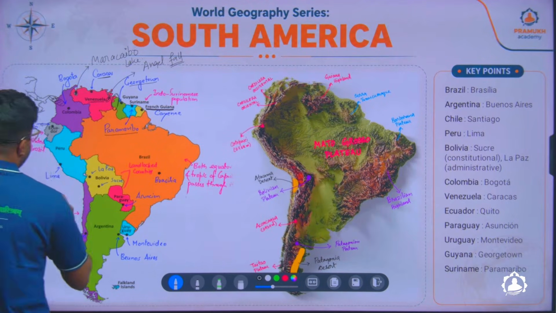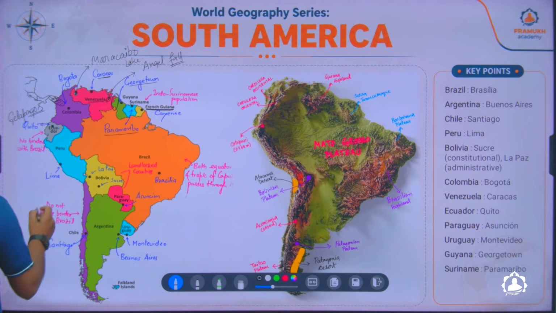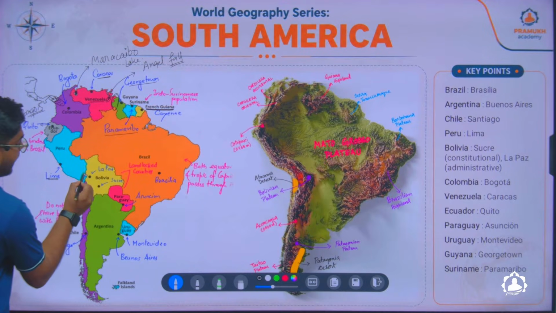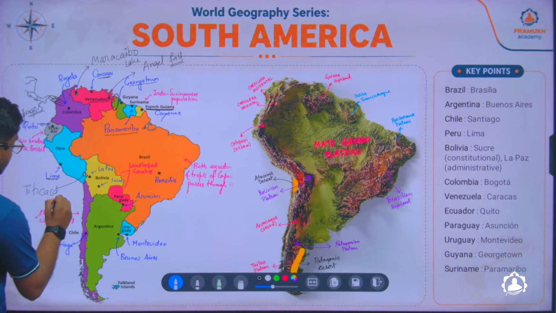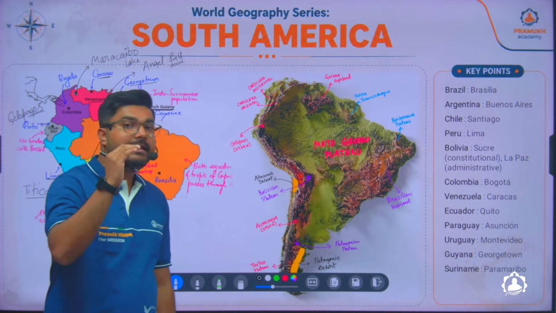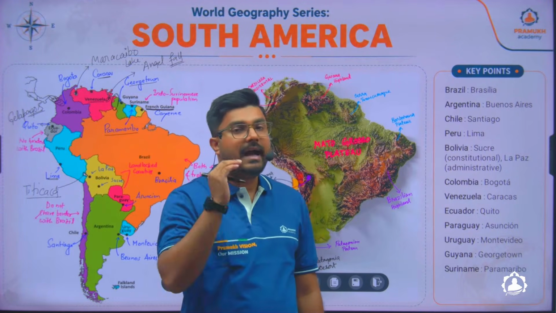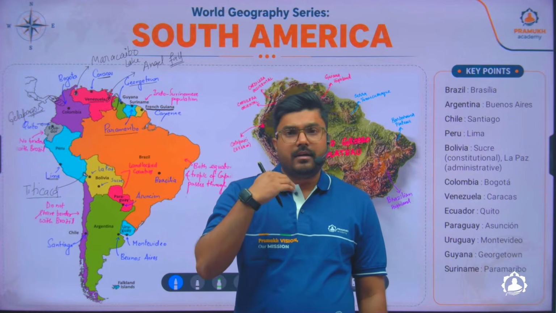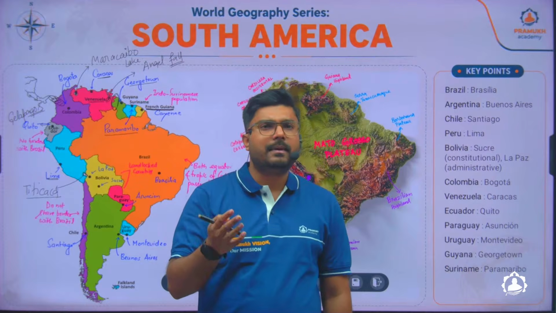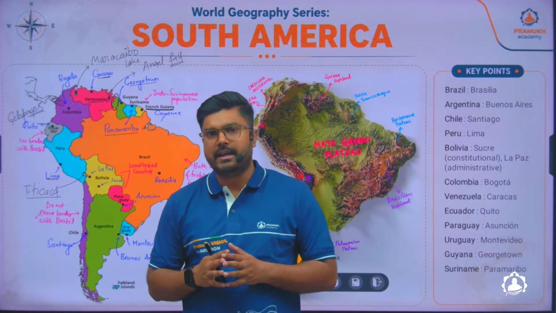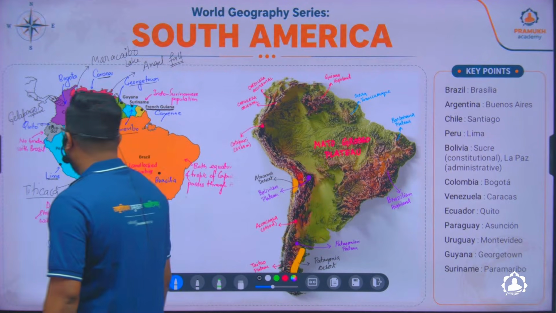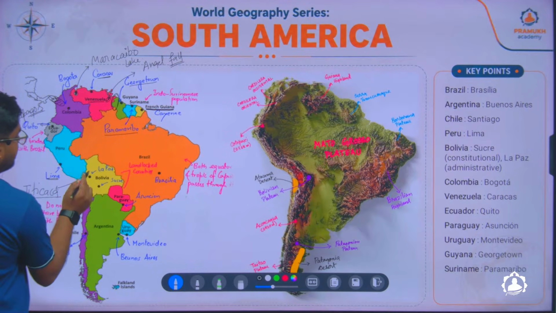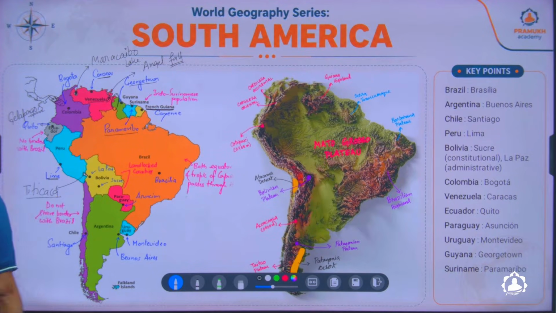Next to Ecuador, you will find Peru. The capital of Peru is Lima. Here in Peru, you'll find a lake which borders Bolivia. This lake is called Lake Titicaca, and it is the highest navigable lake. That means the lake is located on a mountain, and it is used for navigation; there are routes of ships which travel. So it is the highest navigable lake, and it borders Bolivia. So Peru and Bolivia have this common thing, Lake Titicaca.